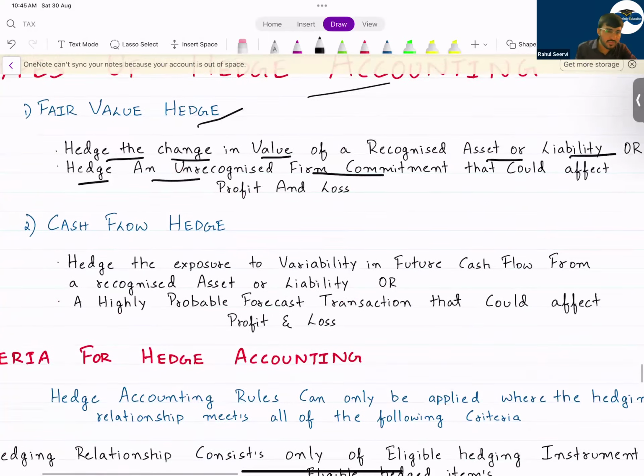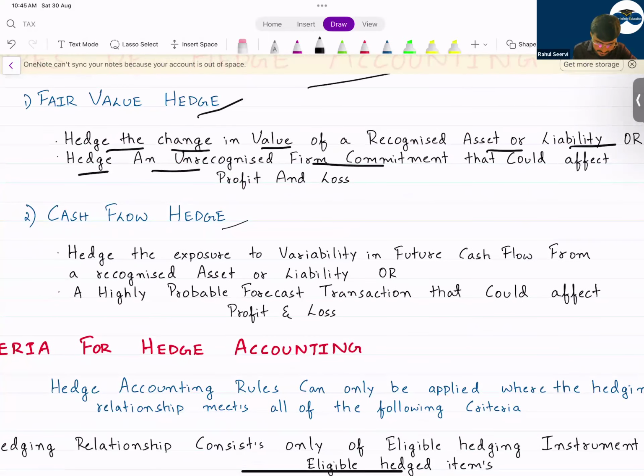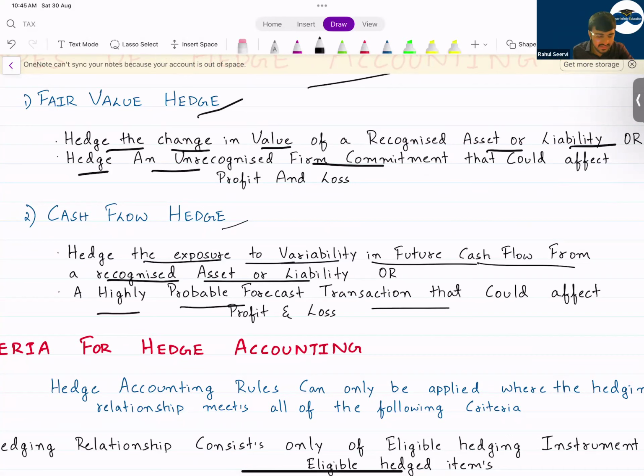Cash flow hedge will be what? Cash flow hedge means hedging the exposure to variability in the future cash flow from a recognized asset or liability. That means there is an exposure towards the variability of the payment which you receive from any recognized asset or liability, or a highly probable forecast transaction.